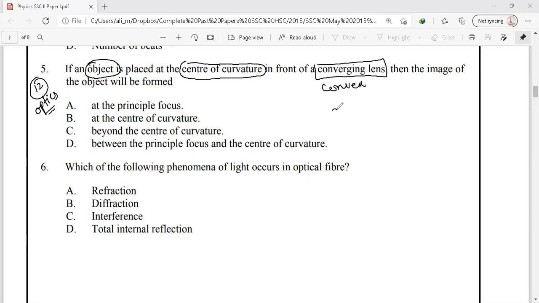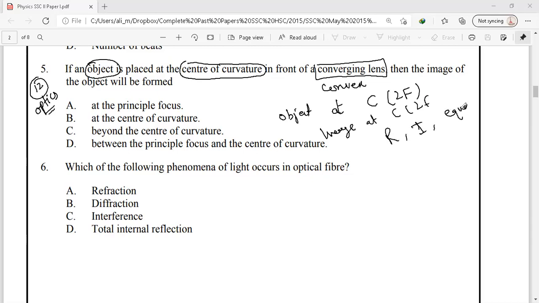So we know that whenever an object is at the center of curvature or 2F, the image is also at C or 2F, and the nature and size is real, inverted, while the size is equal to the object. So the correct option for this question number 5 is at the center of curvature.